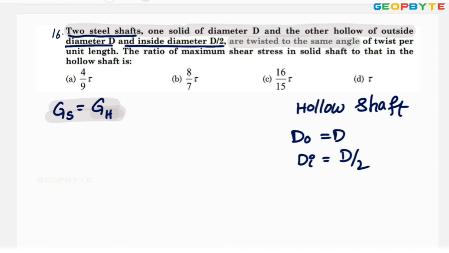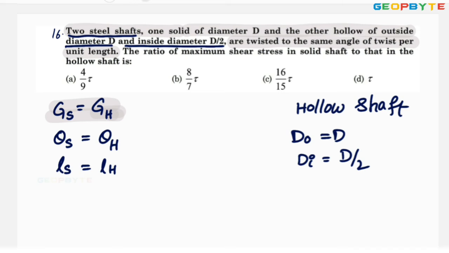Are twisted to the same angle of twist per unit length. That means the angular twist for the solid shaft equals the angular twist for the hollow shaft. Generally, angular twist is measured in terms of per unit length. Therefore, length of the solid shaft equals length of the hollow shaft.